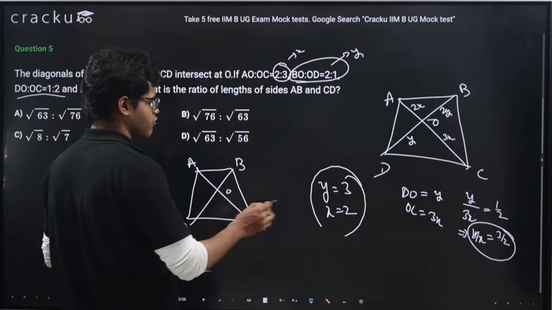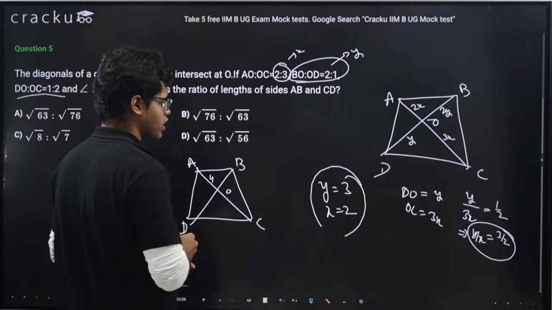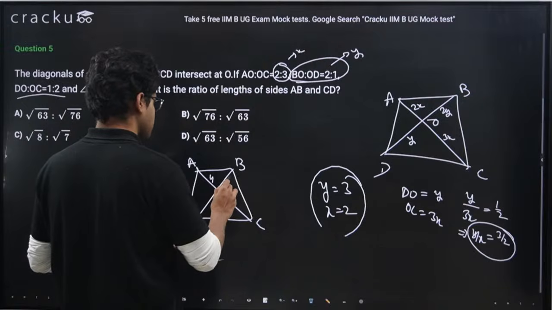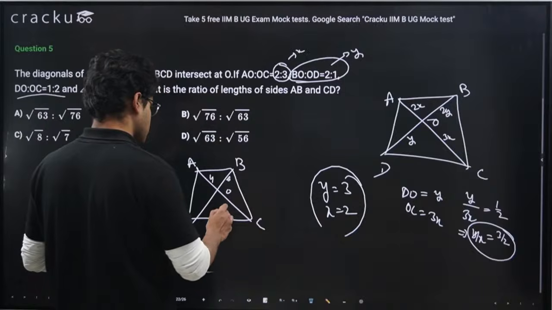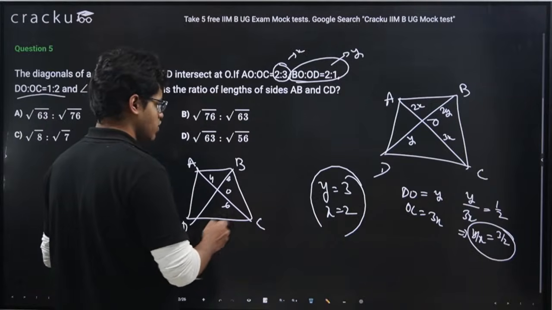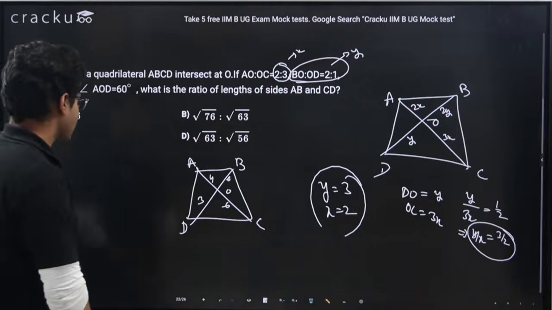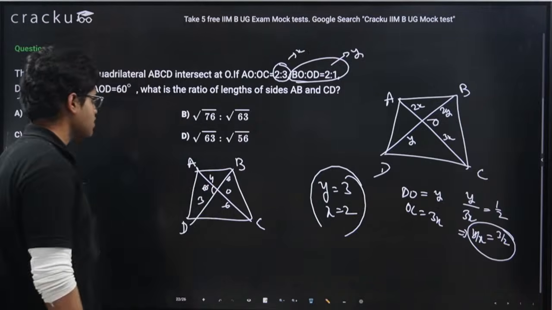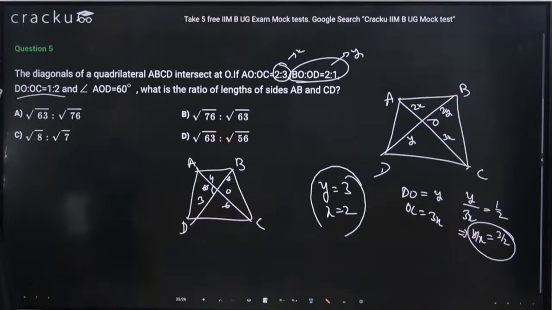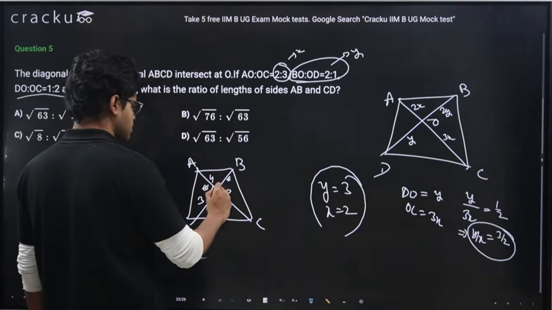AO is 2x. If I put x equal to 2, what is the value of AO? 4 units. OB is 2y. If I put y equal to 3, what is the value of OB? 6 units. OC is 3x. If I put x equal to 2, what is the value of OC? 6 units. And OD is y. What is the value of OD? 3. Fine. What is given? AOD equal to 60 degree. Right? I need to find the ratio of lengths of sides AB and CD. Now this is 120 degree. If this is 60, right, the BD is a straight line, means this is 120 degree.